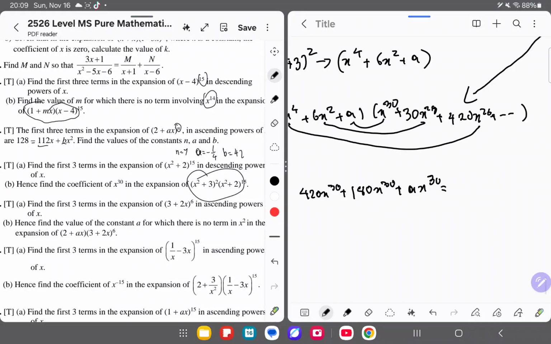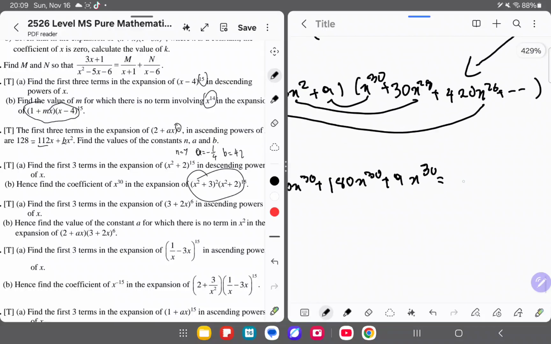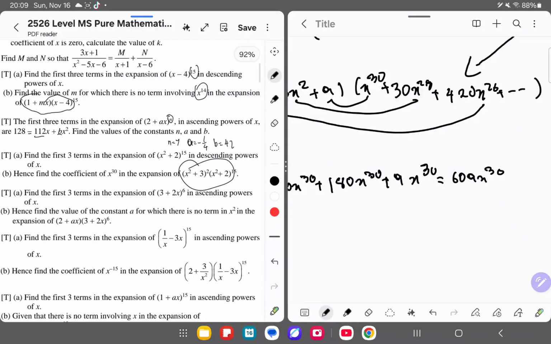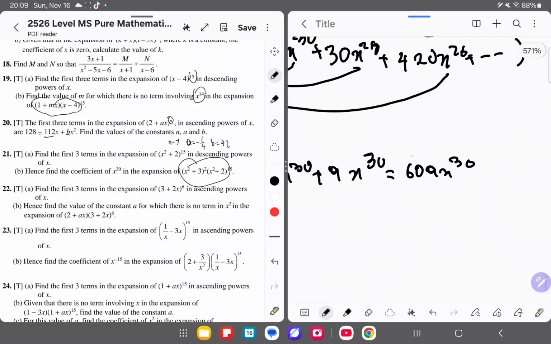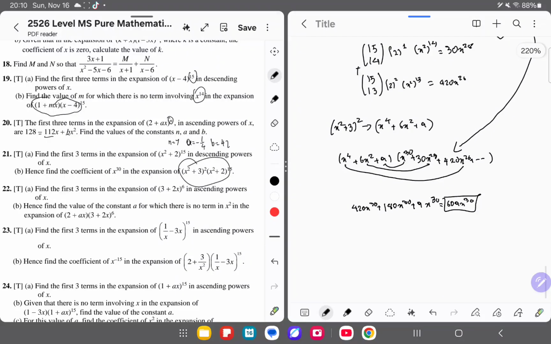Wait, did I say a? I meant 9. Just 9. And then 420 plus 180 plus 9, 609. Feels uneven, but it is what it is. Okay, 609 is our answer.